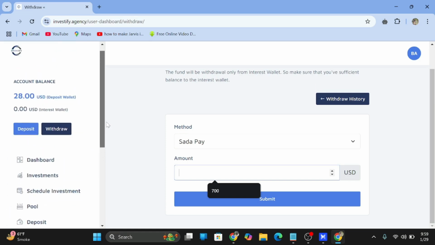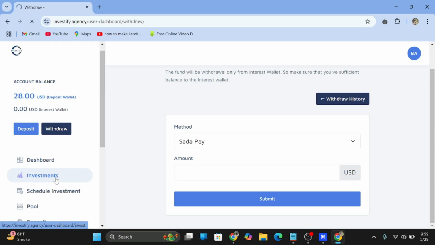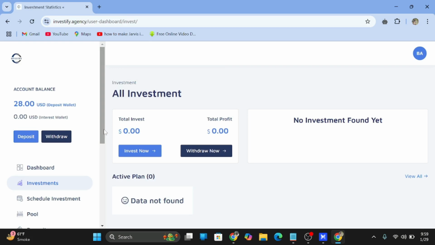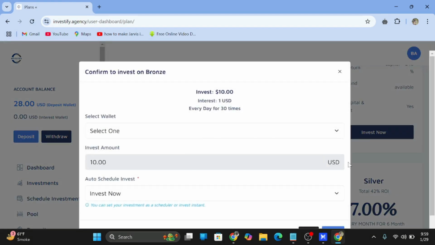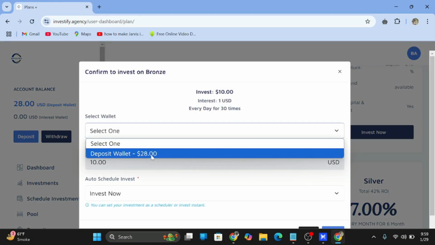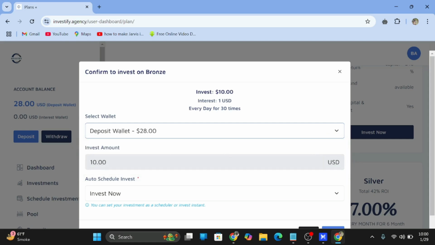Then further we will go for the investment plans and check how we can invest in the plans. After this I will tell you about the referral system and how we can make money from referrals. Now I have zero investment, so click on invest now. Here I just go to the first plan. First of all I will select the deposit wallet, and after this the investment amount, here mentioned as $10, and then auto schedule invest.